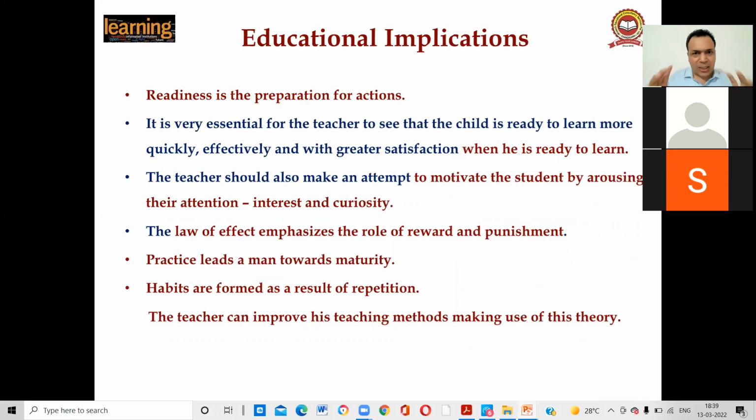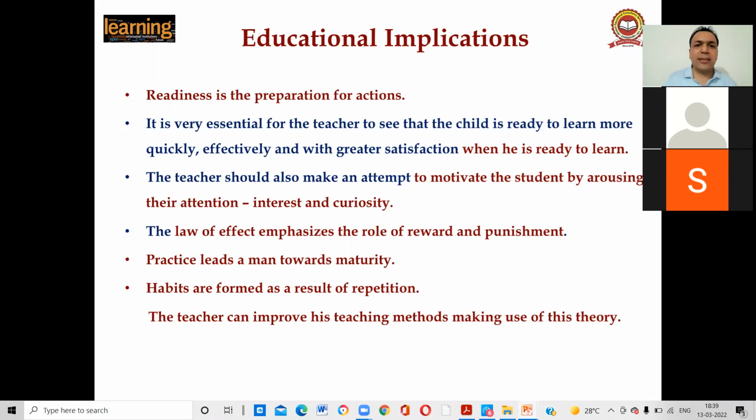Okay, you should know the cat experiment. You have to explain it in 8 to 10 lines, but most of the pages you have to fill with educational implications. You have to talk about the three laws and the educational implications of Thorndike's theory, right?